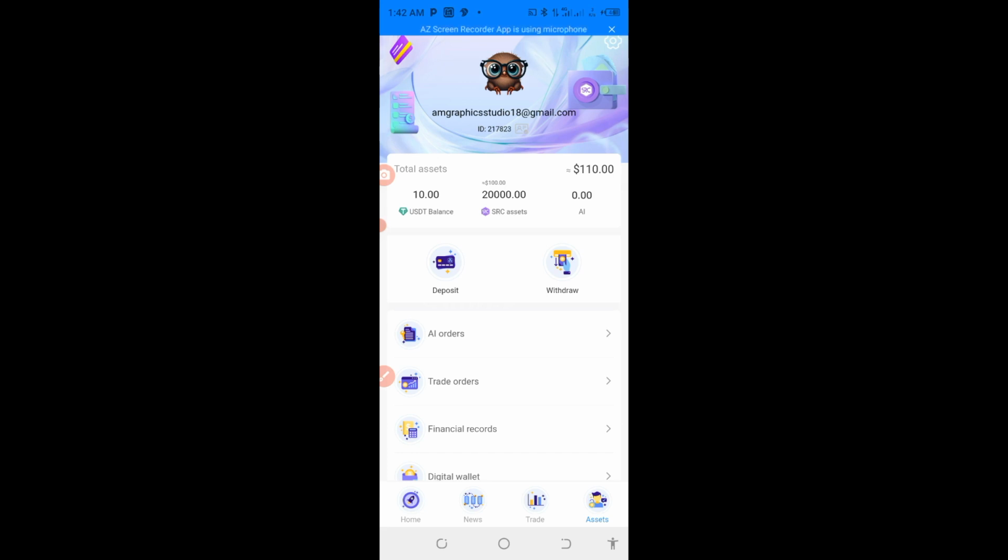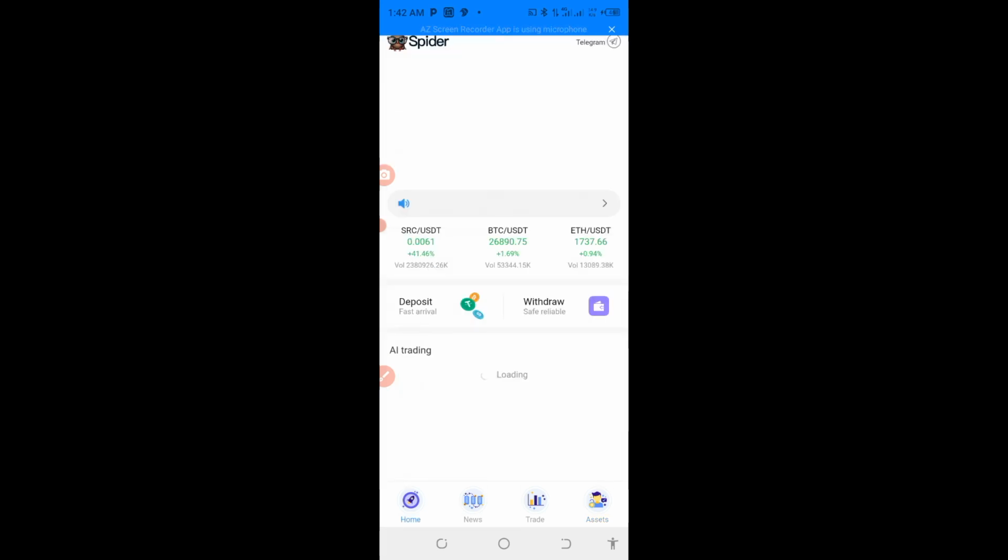The 20,000 SRC assets will be useful next year, when this app is launched. But for now, the 10 USDT you are going to use. So how can you use this 10 USDT? Let me go back to the home to explain it better.